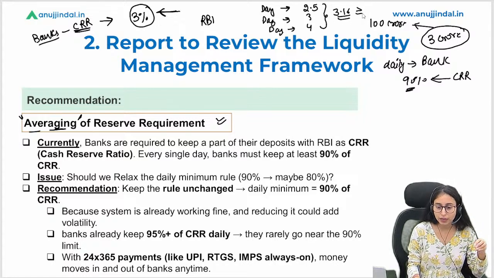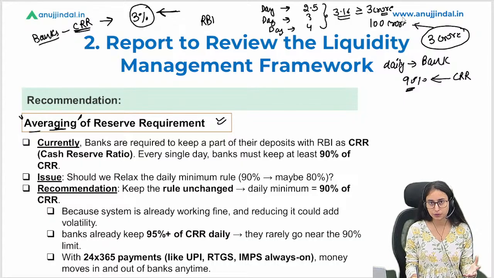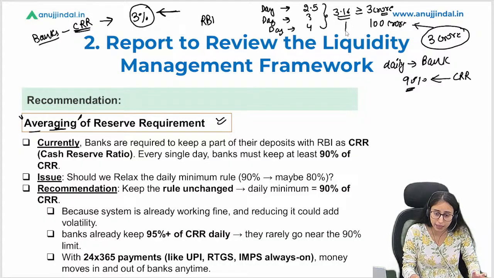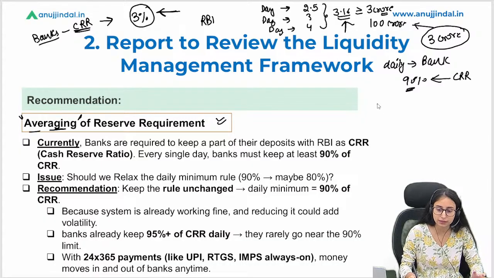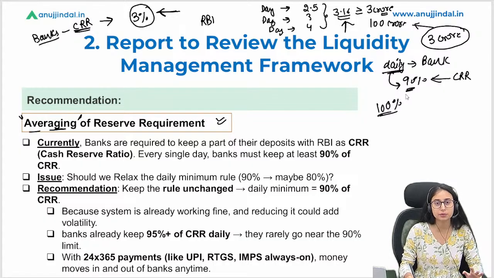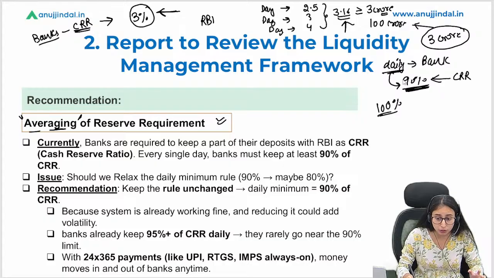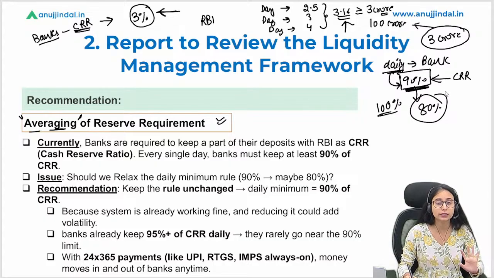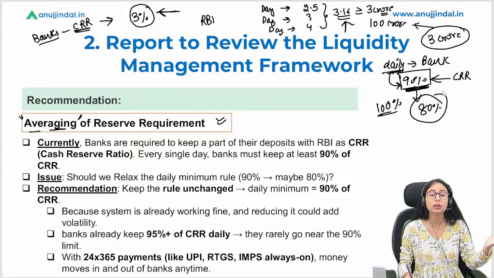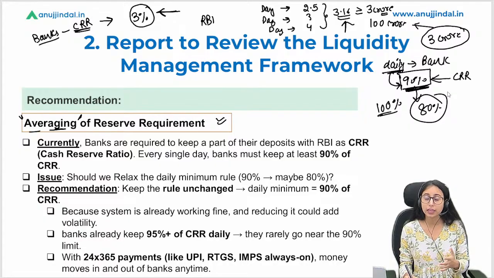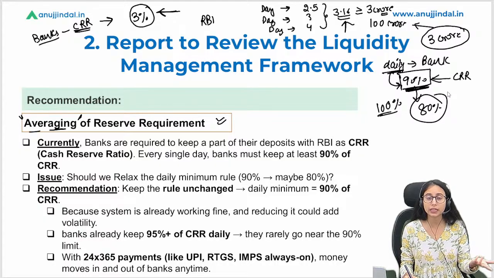So this is more than what is required. On an average basis, this is more than 100% of the CRR that is to be maintained by the bank. So they are saying on this average basis, they have to maintain 100%, but on a daily basis, they can maintain 90%. So the question is, do we need to revise this on a daily basis? Can they maintain 80% of the CRR on a daily basis? Can we do such a thing? Because that will free up more and more capital for the banks. They can use such funds in lending more money in the market, right?